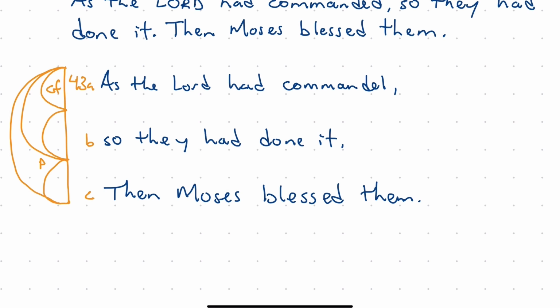And draw one arc over the top, because the obedience of the people, as the Lord had commanded, gives equally weighted contribution to what's happening in this passage as Moses' blessing. The people had done it as the Lord had commanded, and then Moses blessed them. So there's definitely a progression, a stair step from 43AB to C.